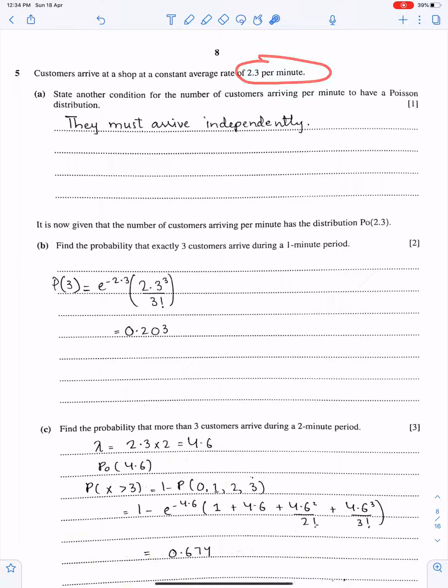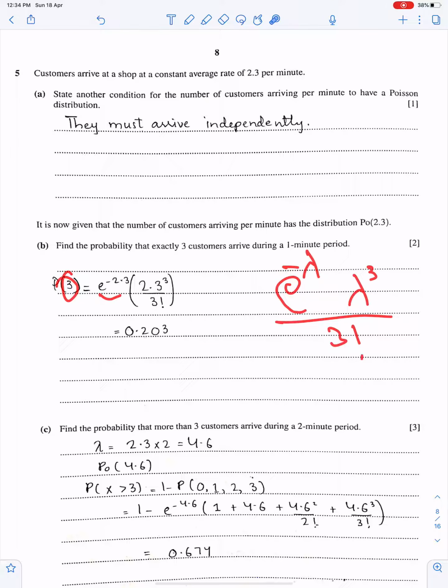2.3 per minute. This is lambda 2.3 for 1 minute. It is now given that the number of customers arriving per minute has the Poisson distribution. Find the probability that exactly 3 customers arrive during a one minute period. So lambda is still 2.3. And exactly 3 means e power minus lambda. This is the formula. Lambda power 3 over 3 factorial.